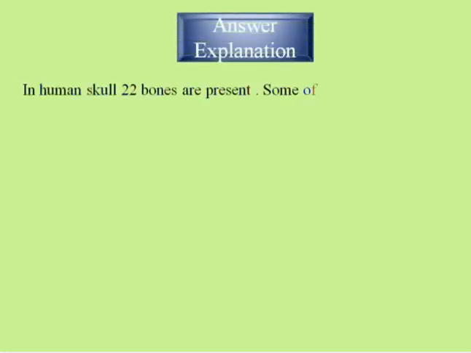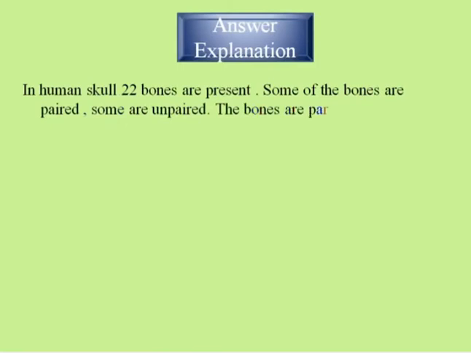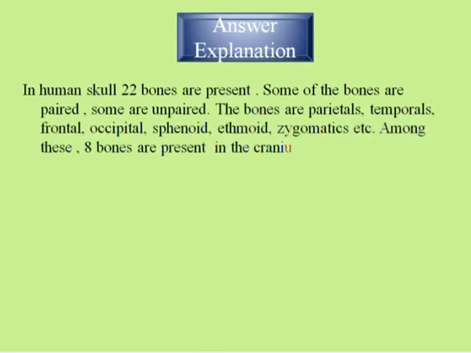In the human skull, 22 bones are present. Some of the bones are paired and some are unpaired. So the bones are parietals, temporals, frontal, occipital, sphenoid, ethmoid, zygomatic, etc. Among these, 8 bones are present in the cranium or brain box and 14 bones are present in the face.